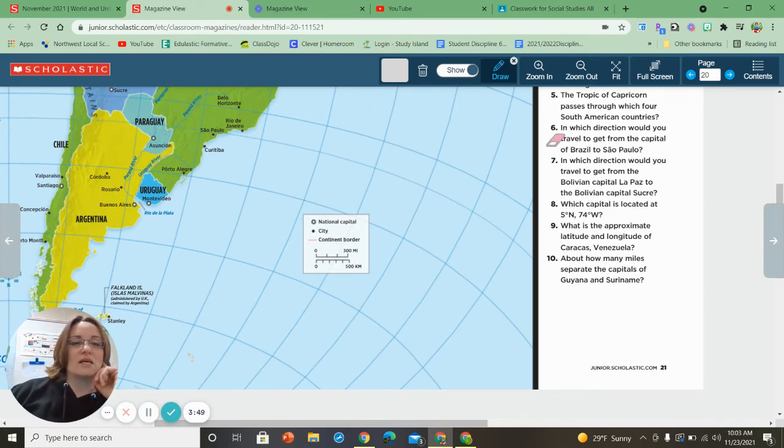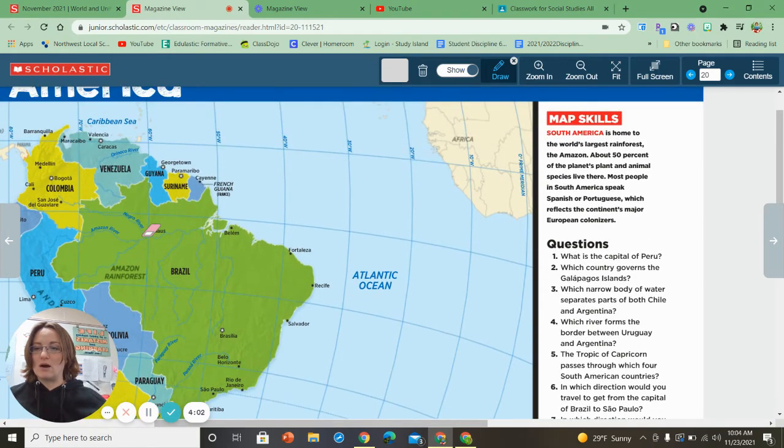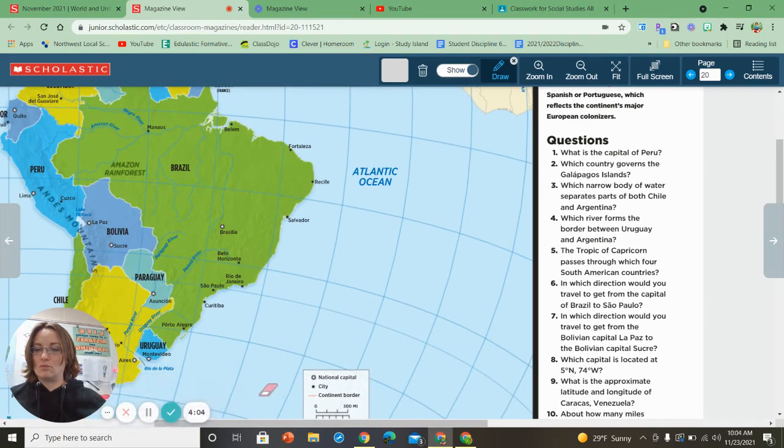Number 6, it says, in which direction would you travel to get from Brazil to Sao Paulo? So, okay, Brazil to Sao Paulo. Okay, so we are going from the capital of Brazil. I think I might have read that wrong.